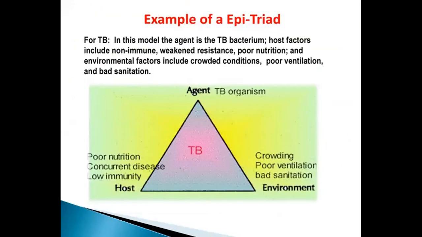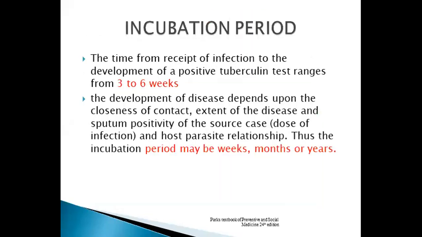Epidemiological triad: if we see the agent, host and environment relationship, the agent is the Mycobacterium tuberculosis bacteria. Host factors include weak immunity or non-immune status and poor nutrition. Environmental factors include crowding conditions, poor ventilation, poor socioeconomic status, bad sanitation, and bad environmental conditions.